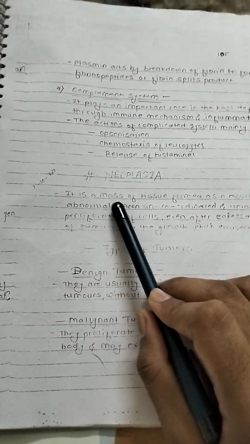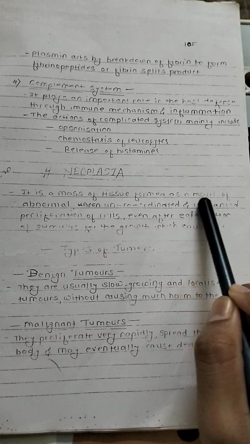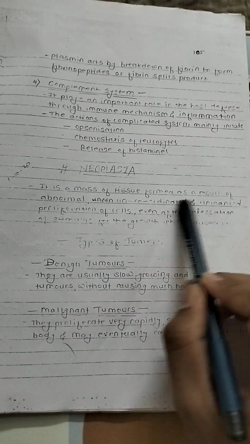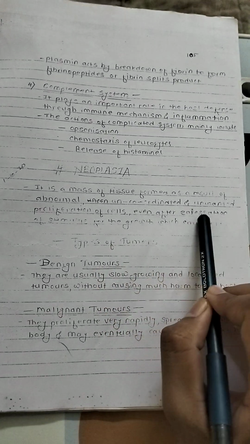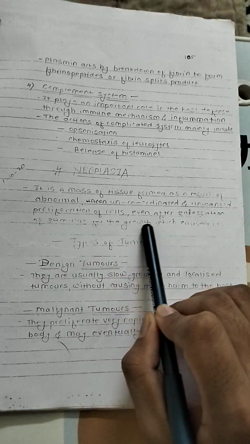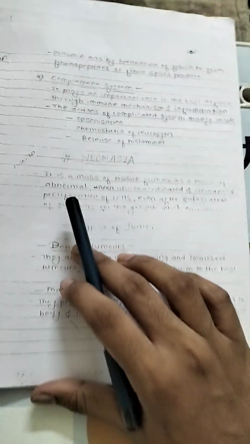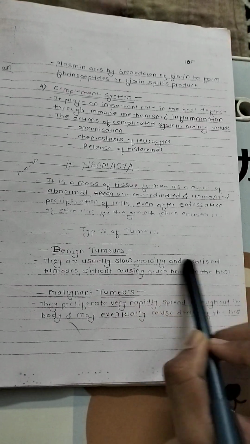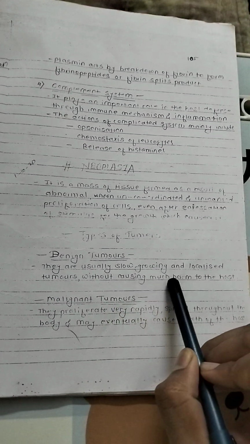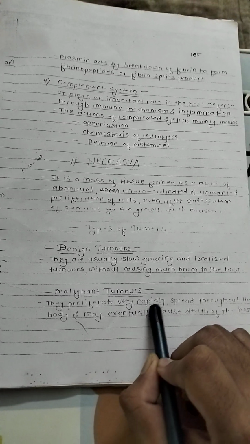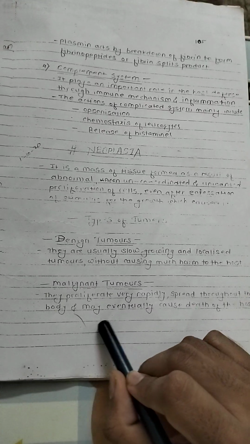Neoplasia. It is a mass of tissue formed as a result of abnormal, uncoordinated and unwanted proliferation of cells, even after cessation of the stimulus for the growth which caused it. Types of tumor. Benign tumor: they are usually slow growing and localized tumors without causing much harm to the host. Malignant tumor: they proliferate very rapidly, spread through the body, and may eventually cause death to the host.